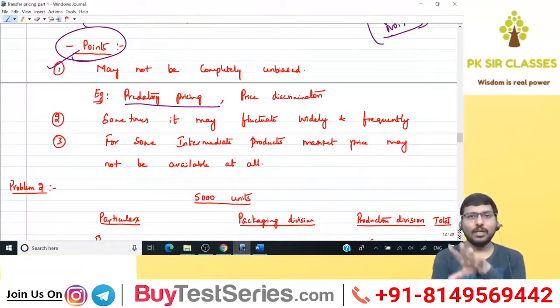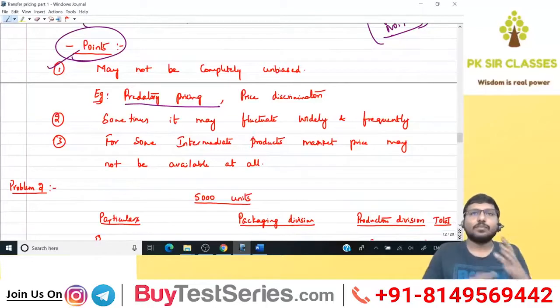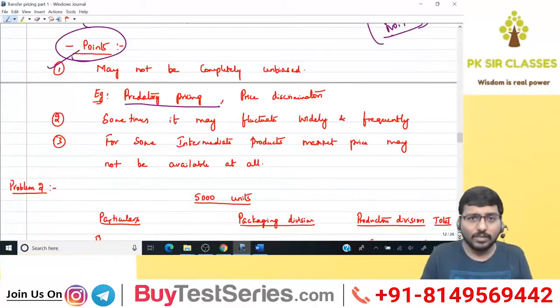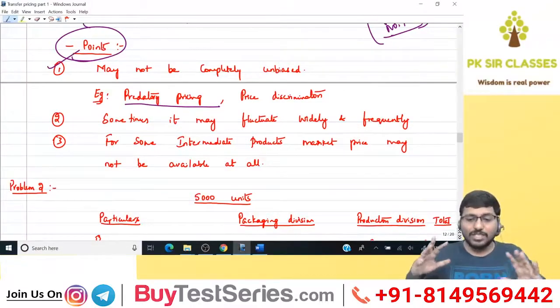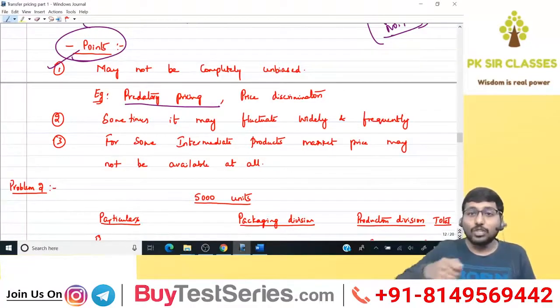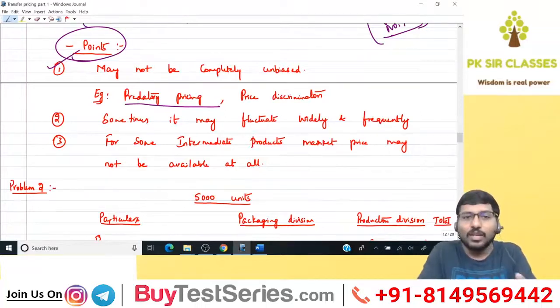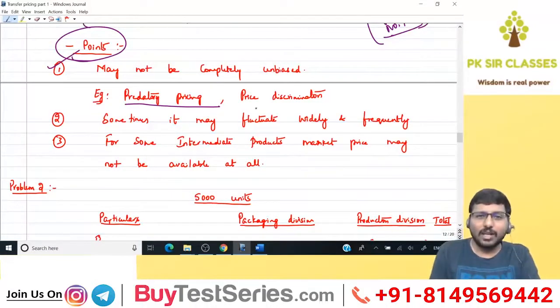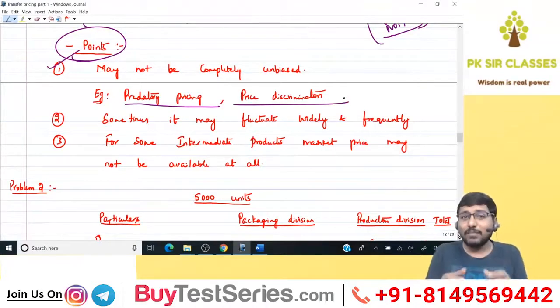Predatory pricing means, in layman terms, I'll not get into the technical details, if a company prices its product in such a way that because of its sheer size, it wants to kill the existing competition, then that is called predatory pricing. The intention here is ill intention. Price discrimination means you will not sell at the same price to different people. It depends upon various factors: geographical location, age, gender, and you discriminate based on your price. You will sell at different prices.